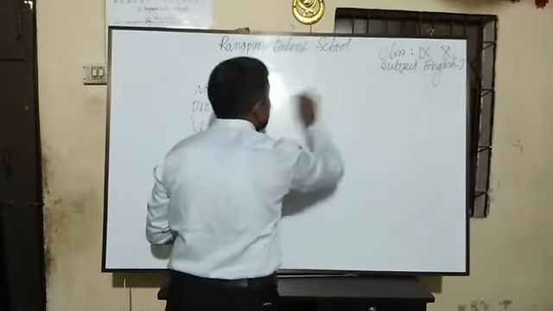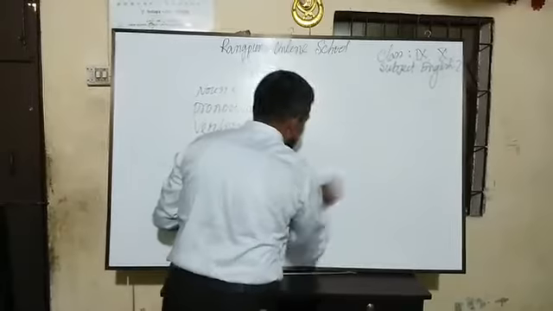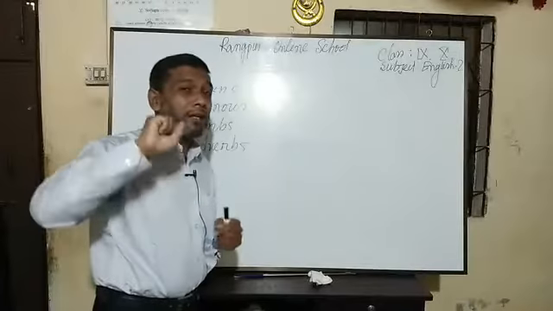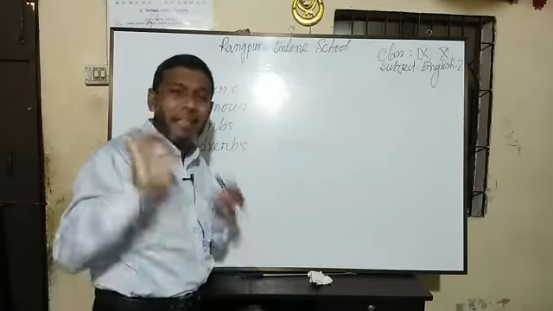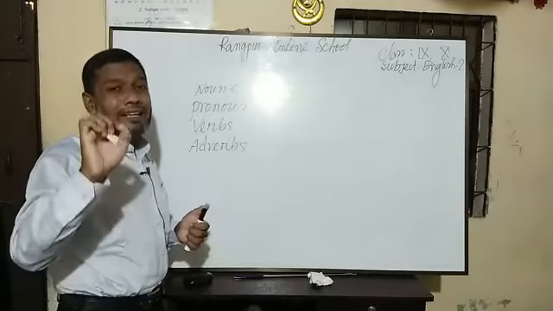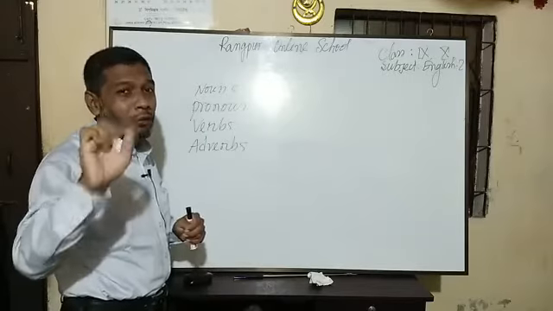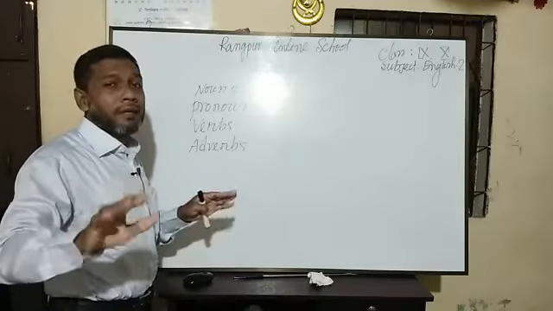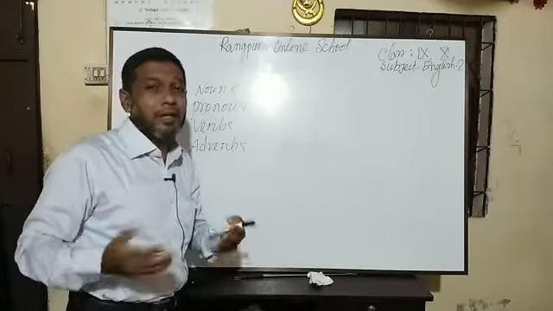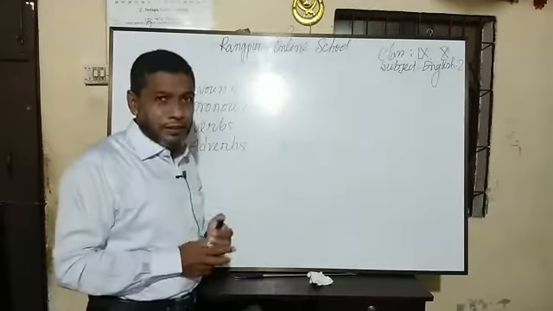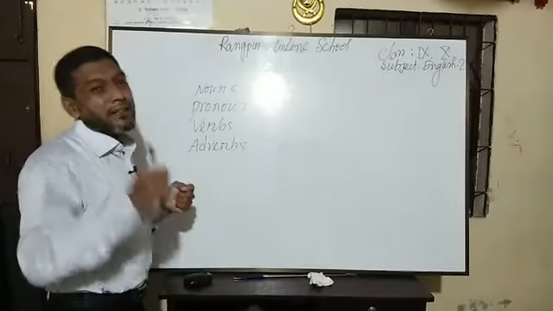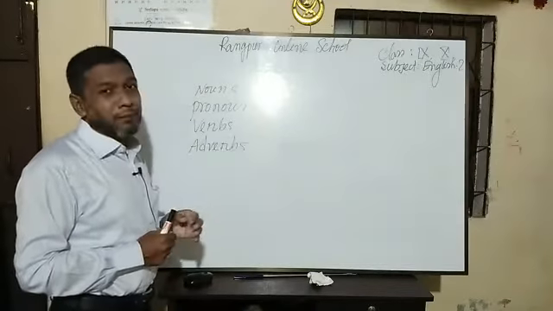What are the techniques? It is not possible for me to memorize all the particles, all the affixes given in the books, because I told you the definition of particles or affixes: it is a letter or letters which comes before or after a root word and gives a new idea, but the particles have no meaning of their own. As they have no meaning of their own, how is it possible for a student to memorize hundreds and thousands of affixes? So what should I do? I should learn some techniques by which I can answer in my question paper automatically.